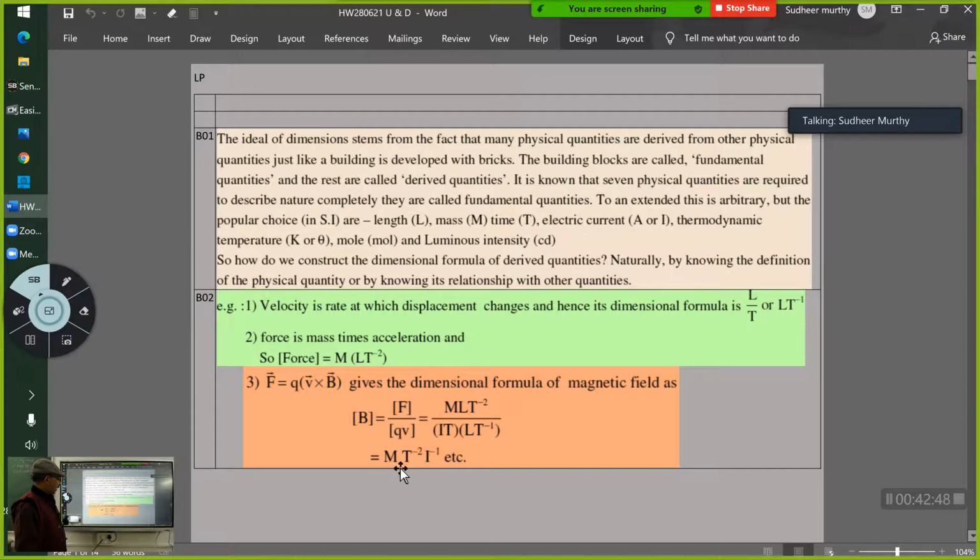See, you got the same formula: M T raised to minus 2, I raised to minus 1. But here you should write L raised to 0. It is not written here, so better write it here. For boards, you need to write M raised to 1, L raised to 0, T raised to minus 2, I raised to minus 1. Got it?